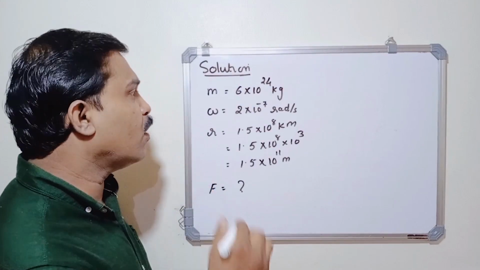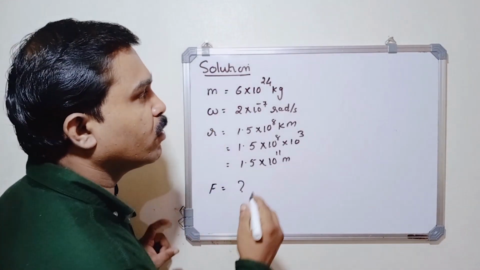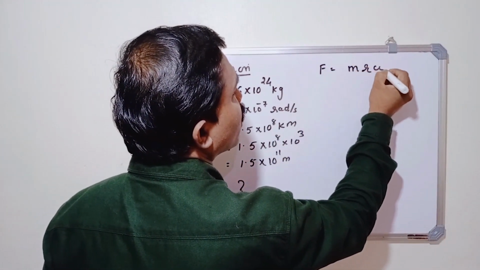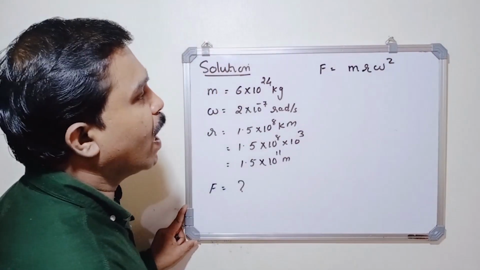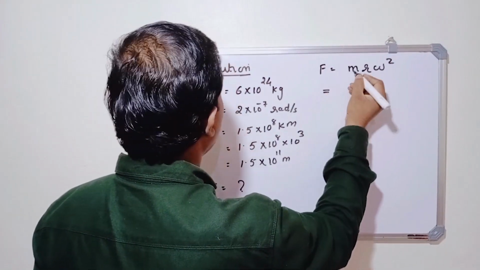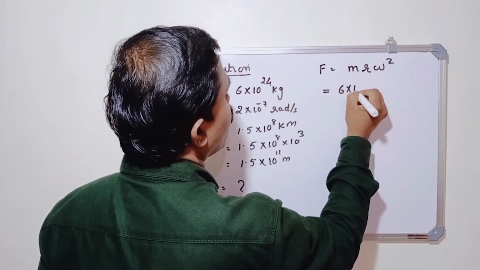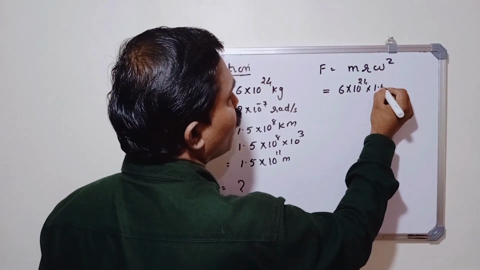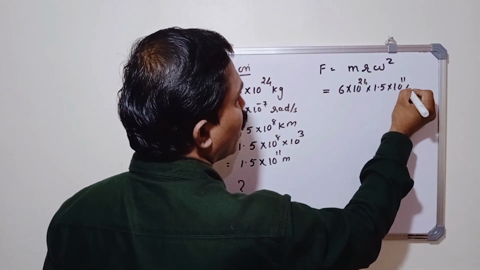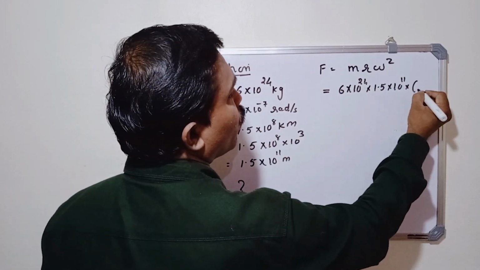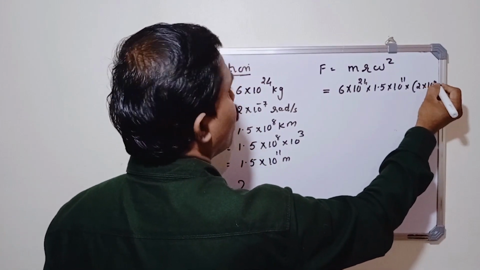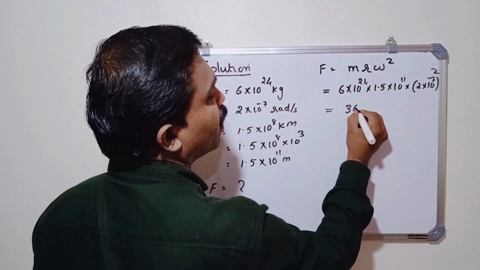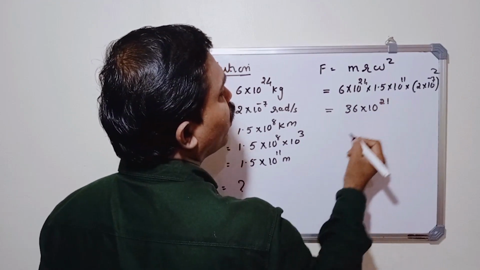What is the expression for centripetal force in terms of angular velocity omega? We have F equal to m r omega square. Substituting these values, we get, what is the value of mass? 6 into 10 raised to 24 into the value of R is 1.5 into 10 raised to 11 into, what is the value of omega? 2 into 10 raised to minus 7 all square. And if you solve this, we get 36 into 10 raised to 21.